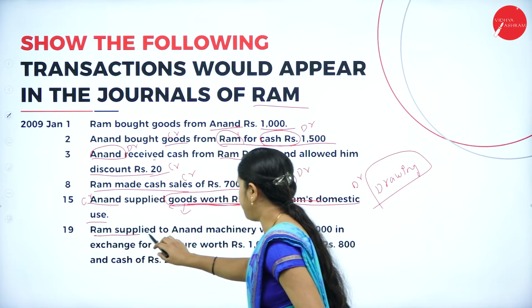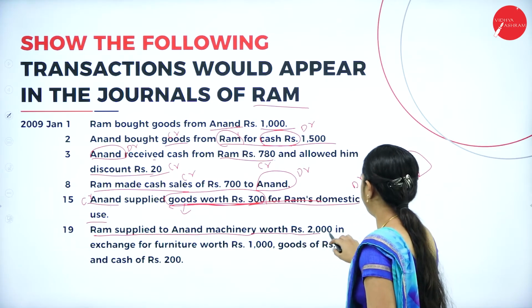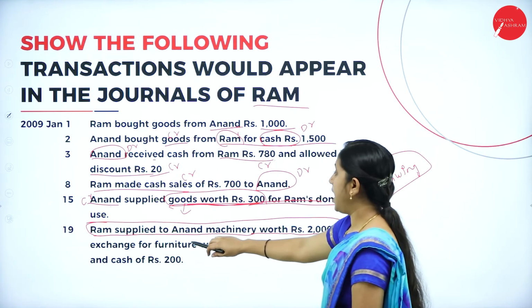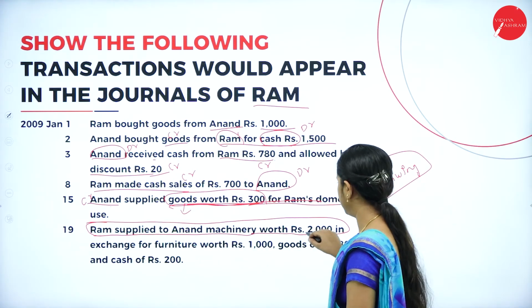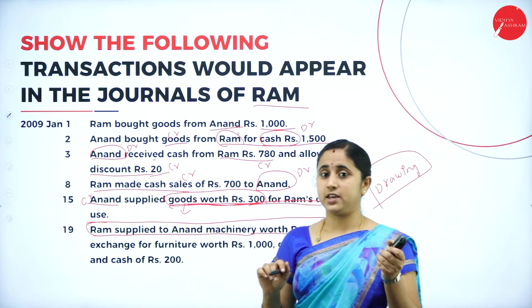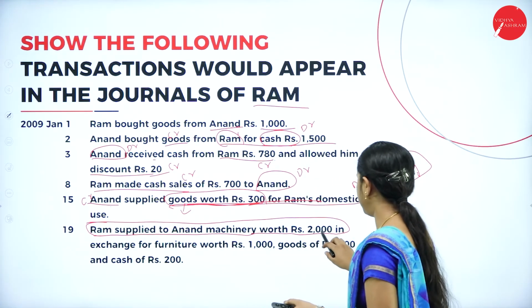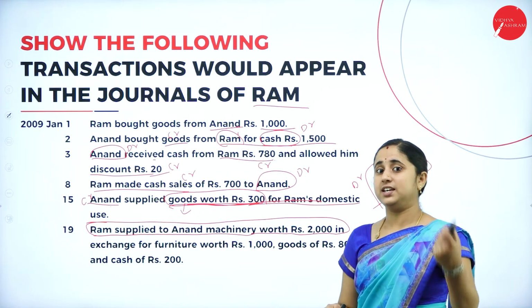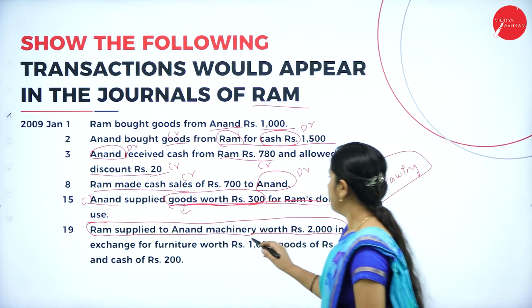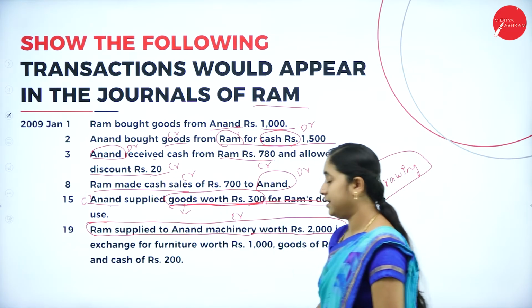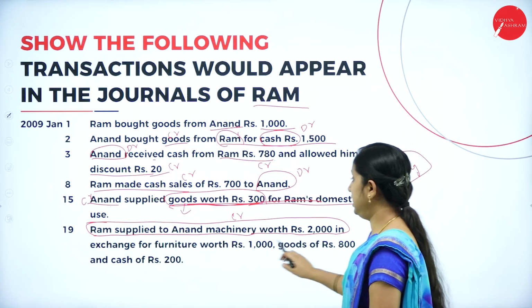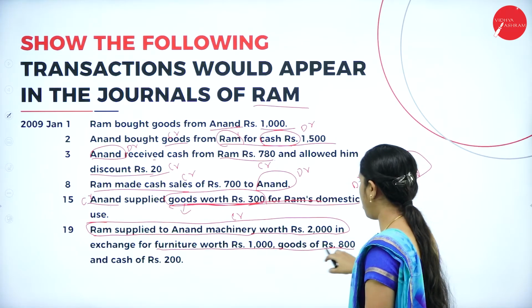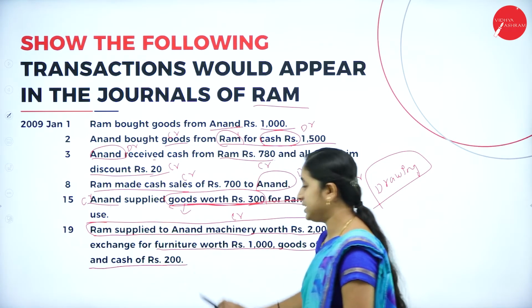Next, Ram supplied to Anand machinery of rupees 2000. Just listen here. Ram supplied to Anand machinery worth rupees 2000. That means you are selling machinery for rupees 2000. Your sales means machinery is going out. So, machinery should be credited in exchange for furniture worth rupees 1000, goods of rupees 800 and cash of rupees 200.